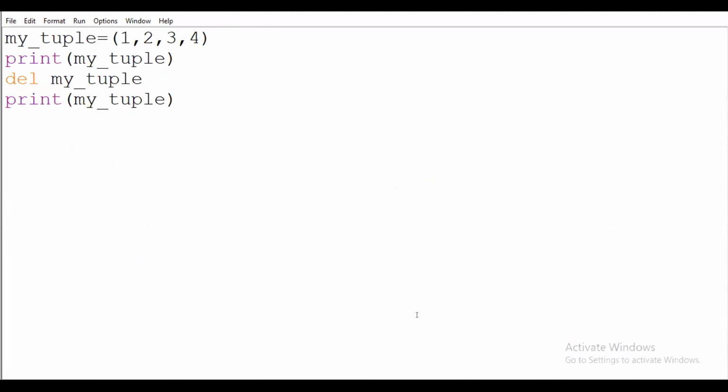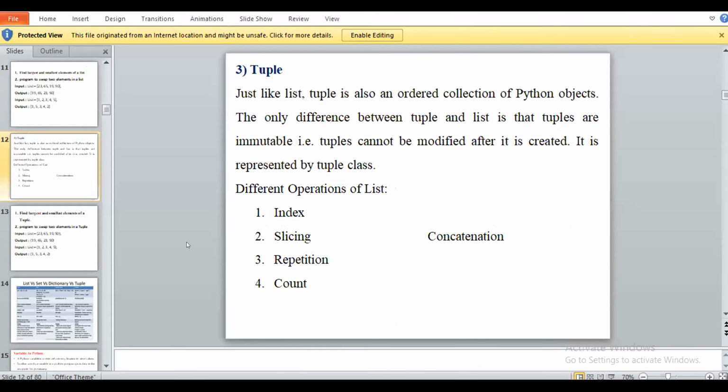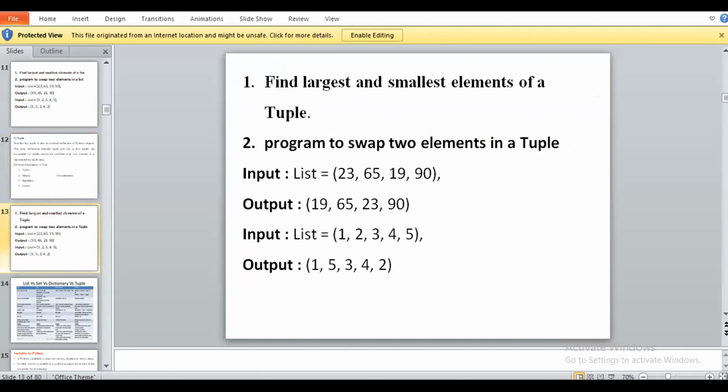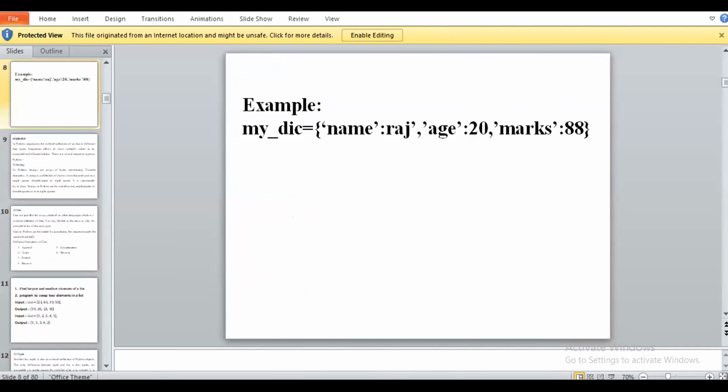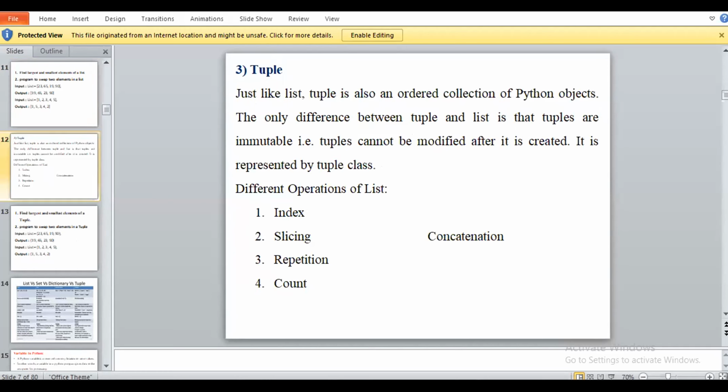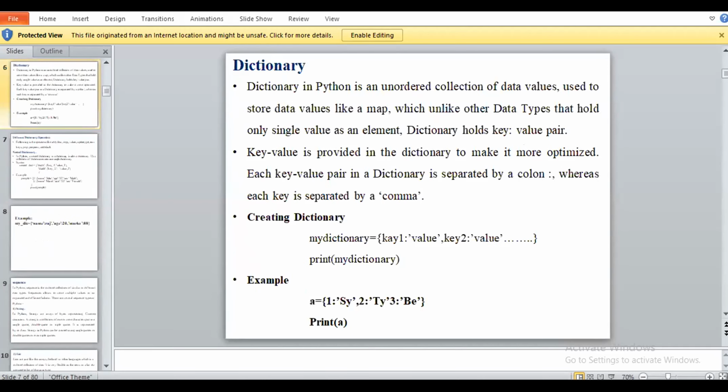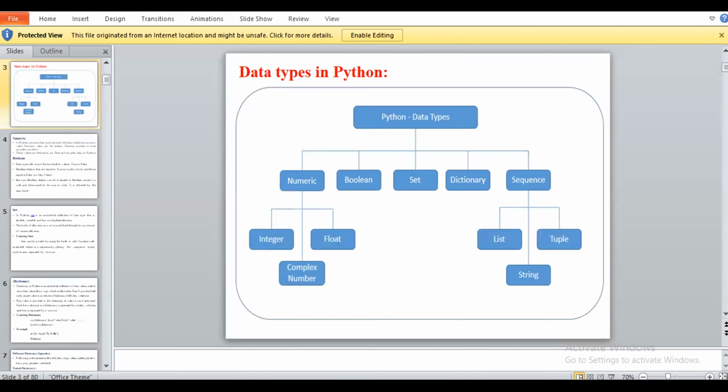Okay, so these are some of the operations we saw regarding tuples. Any doubt with respect to tuple? No, ma'am. Okay, so this will be the example for tuple, also for the homework assignment. Today I will give you 5 statements, I think, for tuples, a list, and for dictionary. So here we complete the topic of data types in Python.